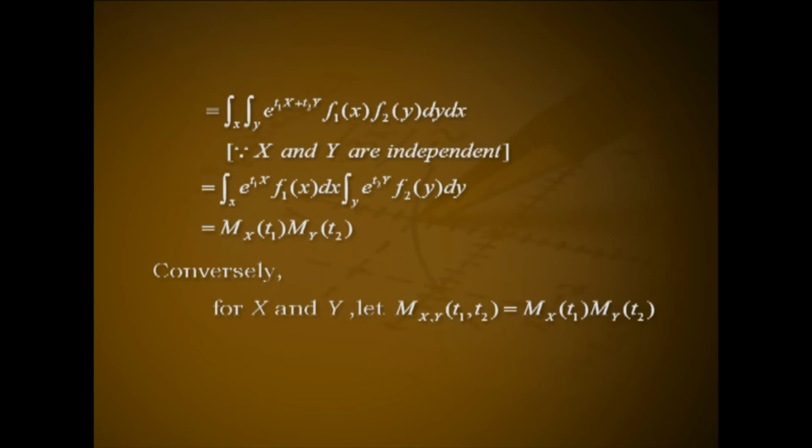Conversely, for x and y, let mxy of t1, t2 equal mx of t1 into my of t2. mxy of t1, t2 equals expectation of e raised to t1x into expectation of e raised to t2y. This implies integral over x integral over y e raised to t1x plus t2y f of xy dy dx is equal to integral over x e raised to t1x into f1 of x dx into integral over y e raised to t2y into f2 of y dy.